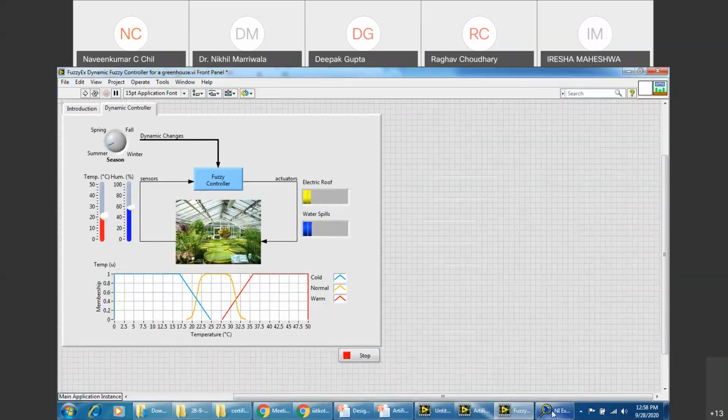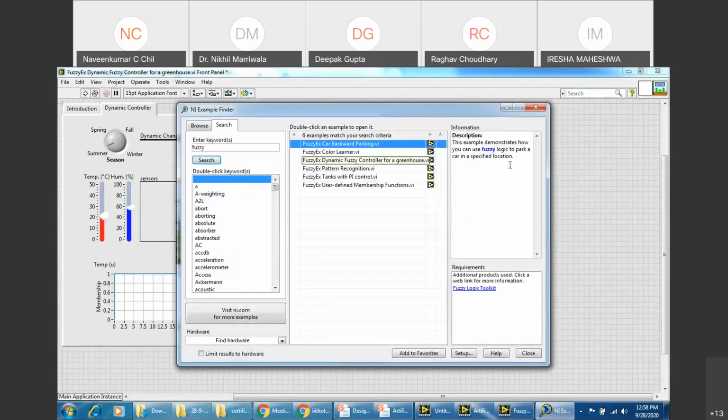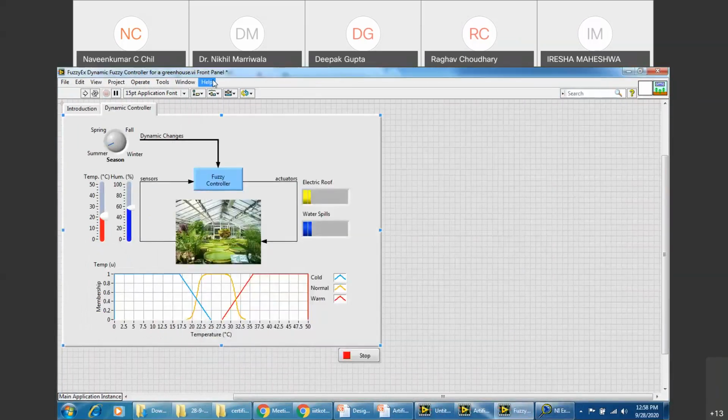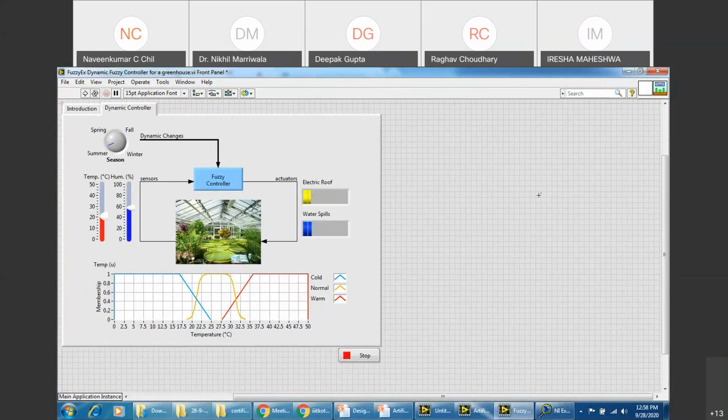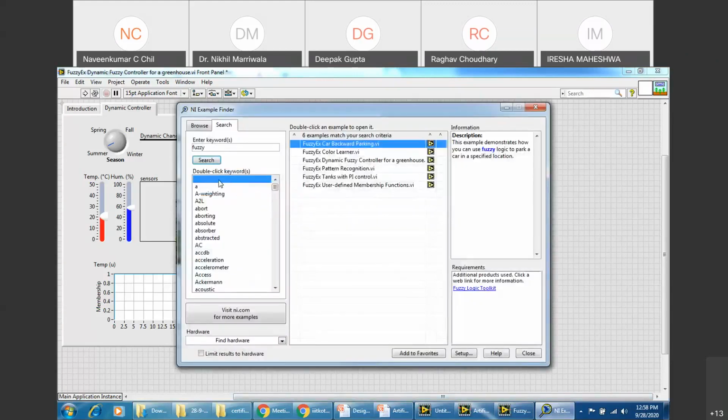Like which option? From the help. Acha, help. Okay. Help, find examples. Any example finder would open, and you can write different things over here. Right. Okay. Got it, sir. Got it? And then you'll see.